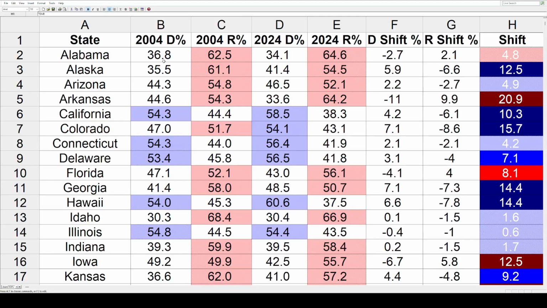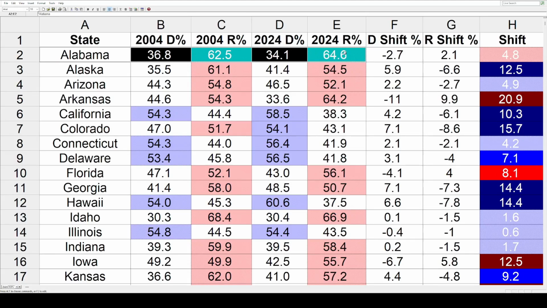So let's get started here in Alabama. In 2004, John Kerry got 36.8%. George W. Bush won the state with 62.5. 20 years later, Kamala Harris sank down to 34.1. Donald Trump bumped it up to 64.6. That's a loss of 2.7 for the Dems, a gain of 2.1 for the Republicans, and a total net shift of 4.8% away from the Democrats and toward the Republicans. So that's how this works. Now we can quickly go through the rest of these states.